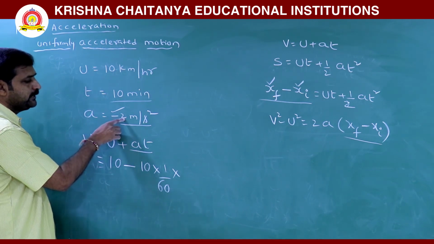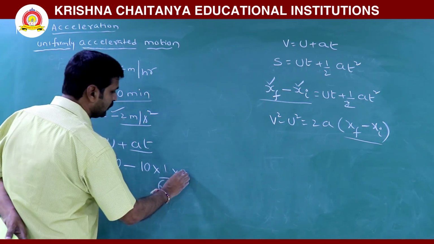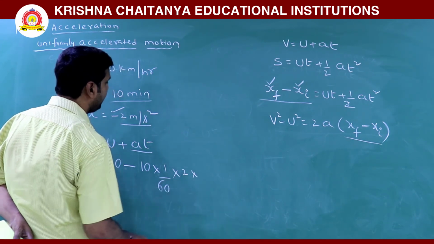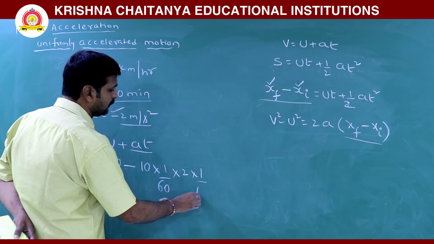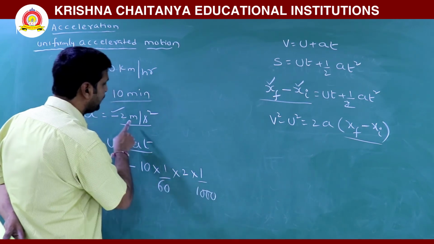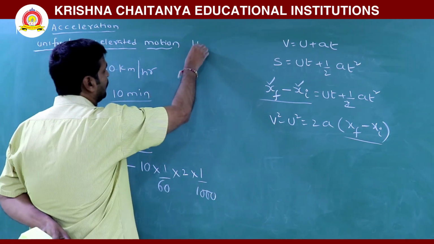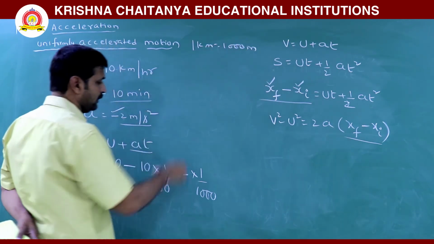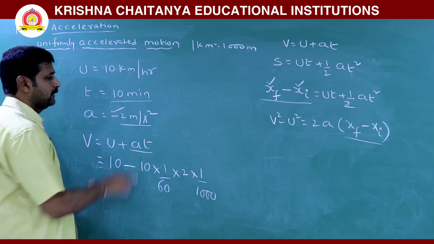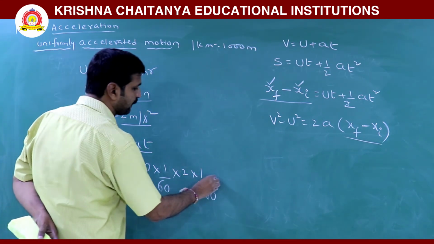Now retardation is 2 meter, so 2 meter means kilometers, converting 1 by 1000. 1 kilometer is 1000 meters, then 1 meter is 1 by 1000 kilometer, by second squared.